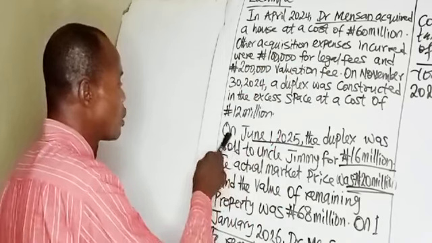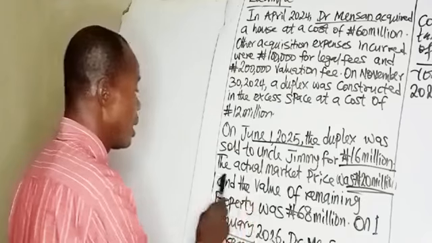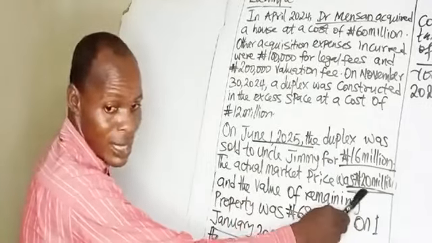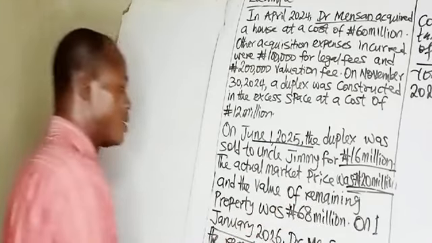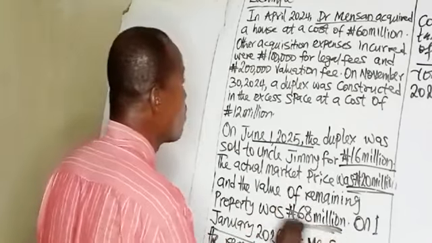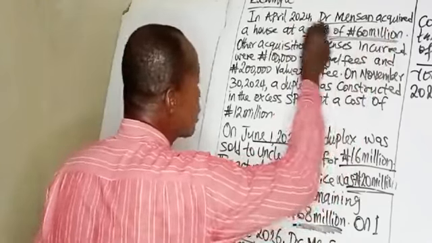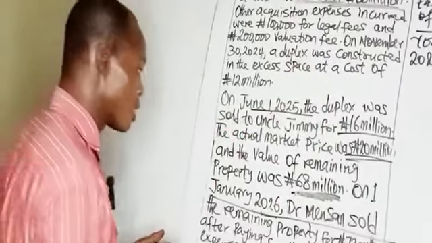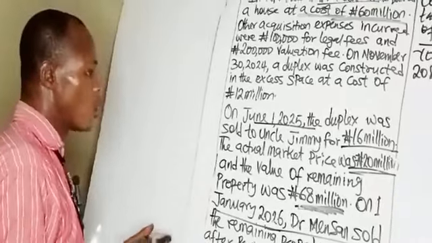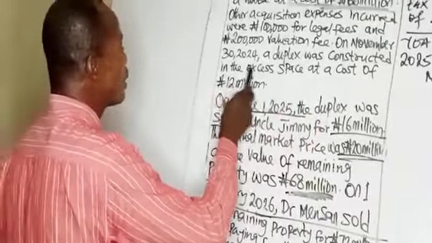So we were told that on June 1st, 2025, the duplex was sold to Uncle Jimmy for 16 million. The actual market price was 20 million, and the value of the remaining property was 68 million. This is the fair value of the remaining property. The house will still be left, and that is the fair value of the house that cost 60 million; the fair value is now 68 million. So, for the duplex, the market value is 20 million. How much is the cost of the duplex?